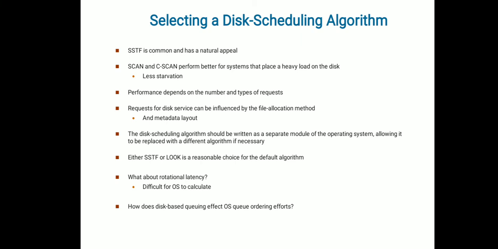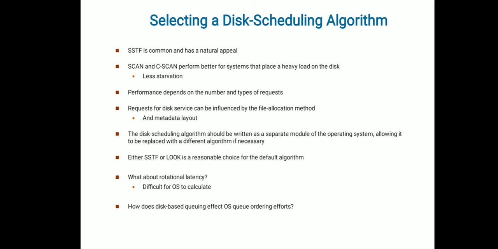Then comes how to select a disk scheduling algorithm. The most commonly used is shortest seek time first, and apart from that, if we have a heavy load of data in the disk, more number of data are there, then we can choose SCAN or CSCAN to provide an efficient seek time with less starvation. And the performance is purely dependent on the number and the type of requests we are making for the disk retrieval. And even the request for disk service will be influenced by the file allocation method. So it is also dependent on the file allocation method.